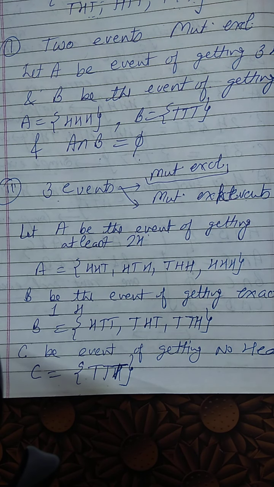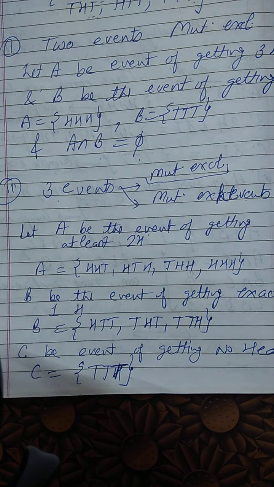If I am getting the complete sample space, then they are mutually exclusive as well as exhaustive. If you want, you can write down all the sample points for these two events, and there you can show yes, the union is equal to the sample space. Then the answer will be true. Yes, they are mutually exclusive and exhaustive, right?